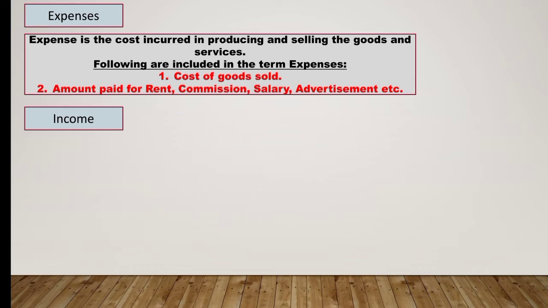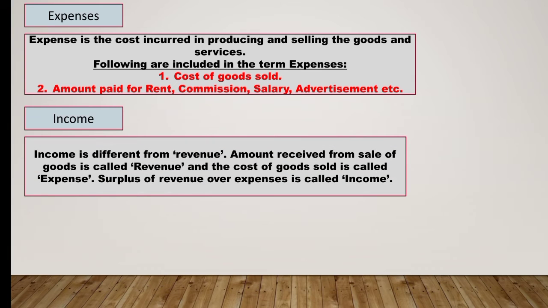Next we have income. So income is different from revenue. Amount received from sale of good is called revenue and the cost of goods sold is called expense. So surplus of revenue over expense is called income. We'll understand this concept with an example. For example, if the goods costing rupees 4 lakh are sold for rupees 5 lakh. So here the cost of good is 4 lakh which is sold for rupees 5 lakh.